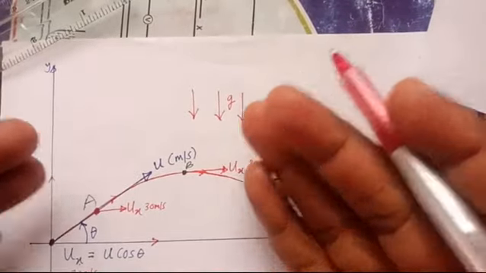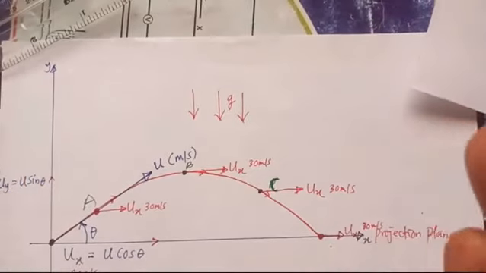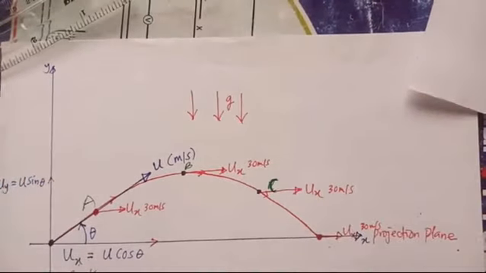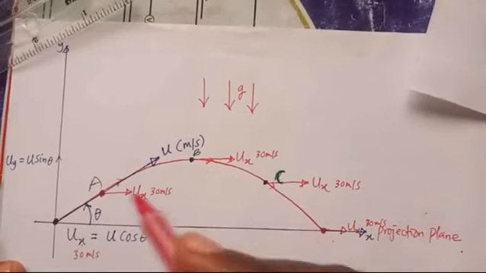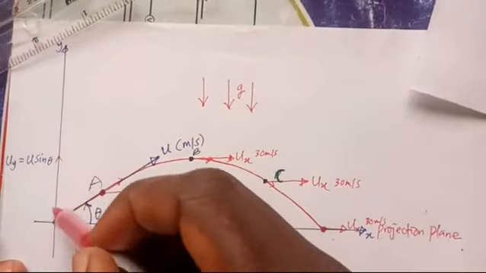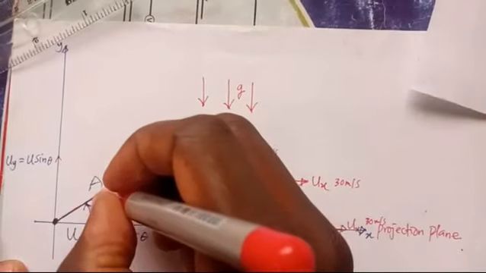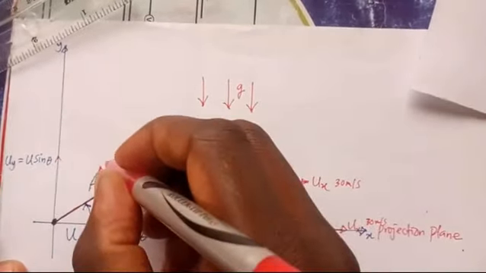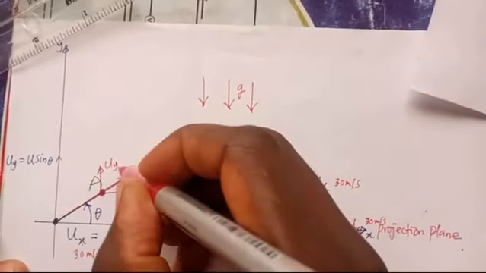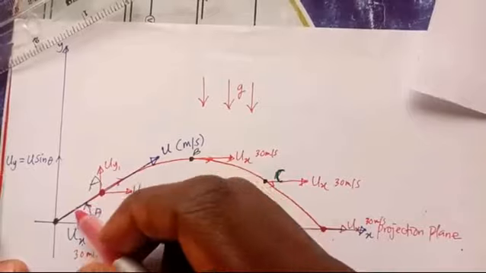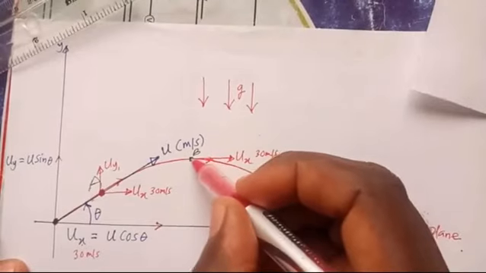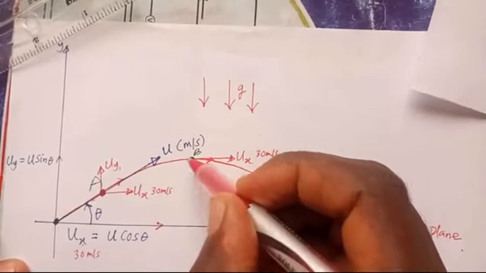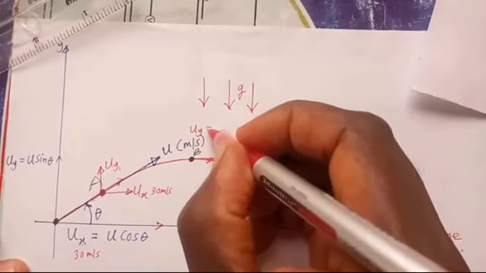Because gravity has no influence on the horizontal motion, its influence is only on the vertical motion, and that is why the horizontal velocity does not change. But the vertical velocity will change. You see, this vertical velocity, u sub y, I can call it u sub y 1 here. As it is moving, it will keep on decreasing because of the influence of gravity. And when it reaches B here at maximum height, then your u sub y is 0.